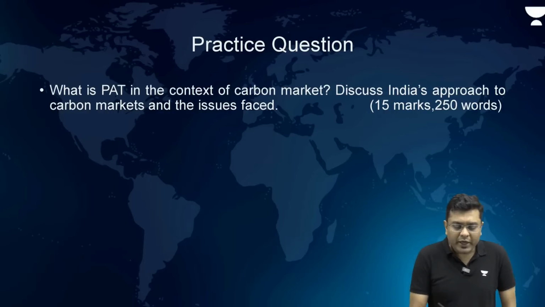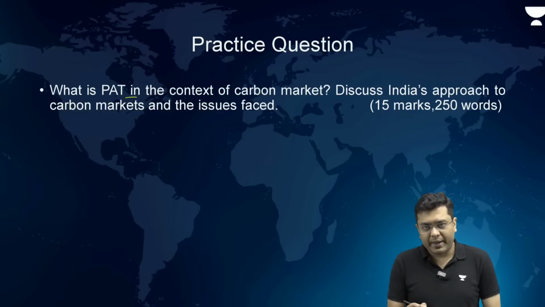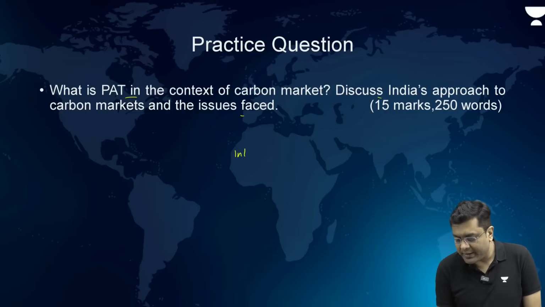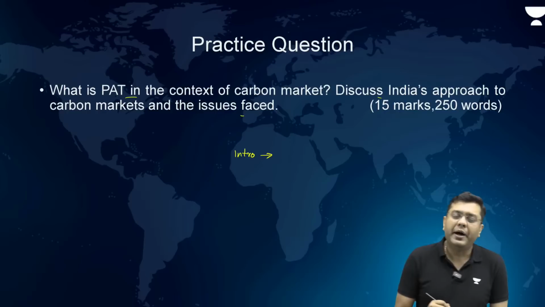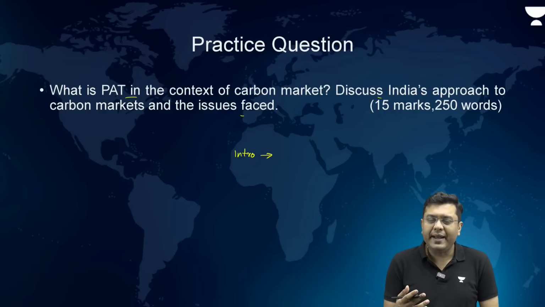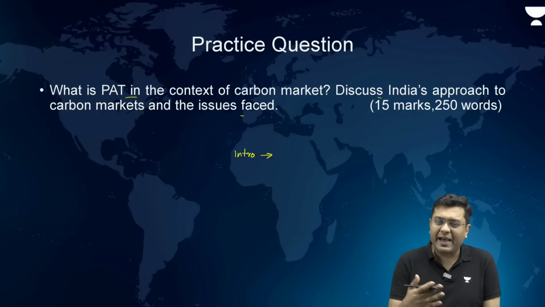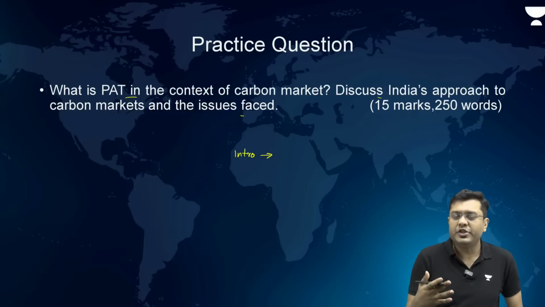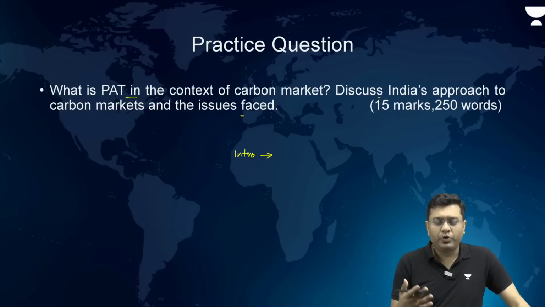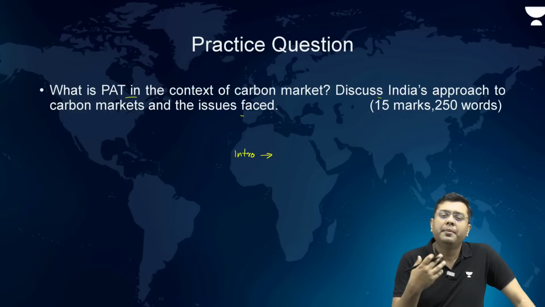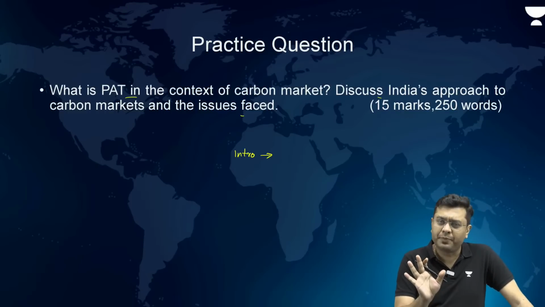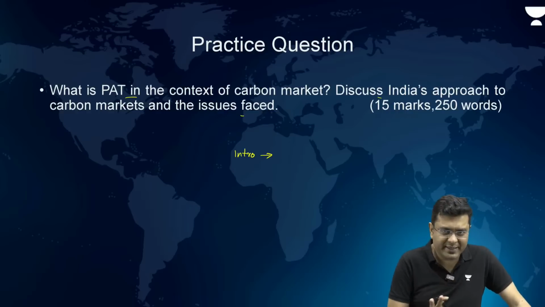So, here, what is PAT in the context of carbon market? And discuss India's approach to carbon markets and the issues faced. So, here in the intro, what do you write? Intro, you talk about that Perform, Achieve and Trade, which has been basically launched as a part of National Mission for Enhanced Energy Efficiency in 2012, incentivizes the industries to reduce their level of emissions by providing them with credits. That's it. You don't have to go into the explanation with the help of example, that is for your understanding.